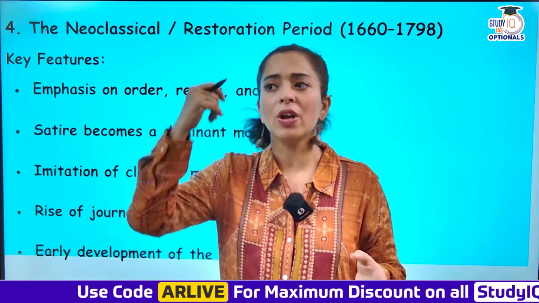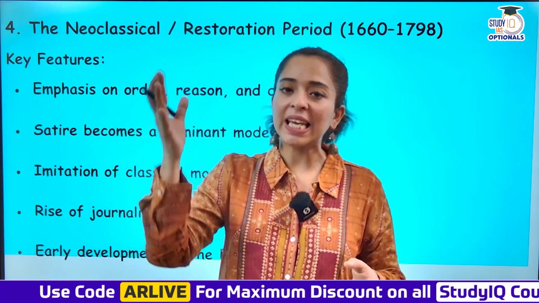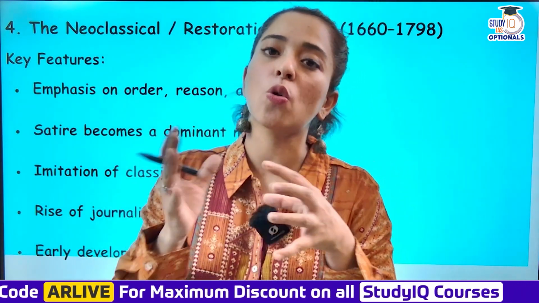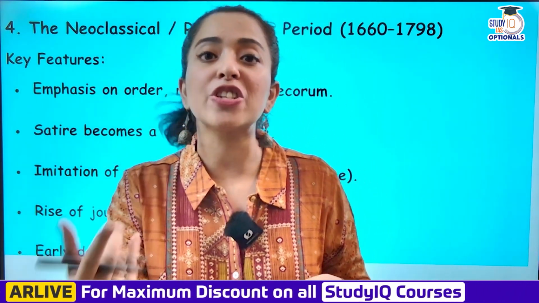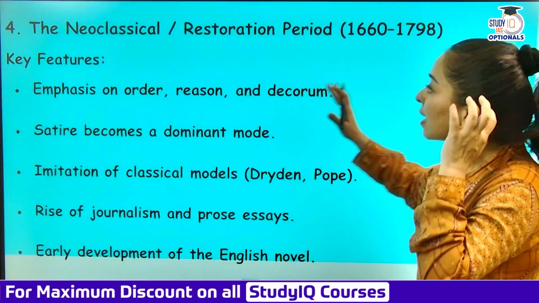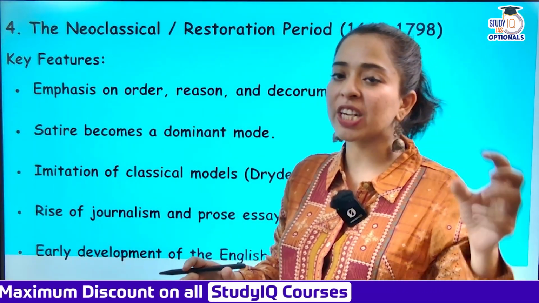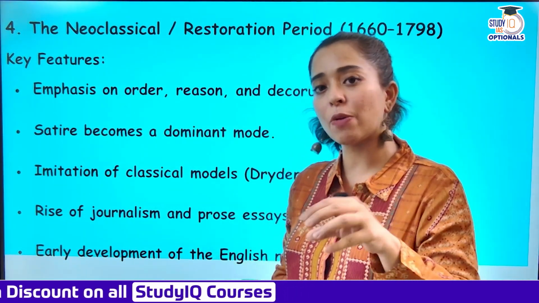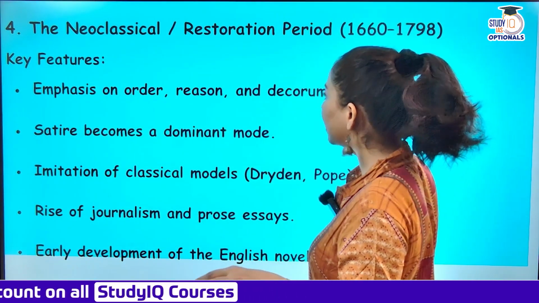Charles I's son, Charles II, who had gone to France, came back and took over the throne. So monarchy was restored. That is the reason it's called a restoration period. So the neoclassical restoration period, 1660 to 1798. So now things had changed. The society was developing, England was developing. Now there was emphasis on order, reason, and decorum.